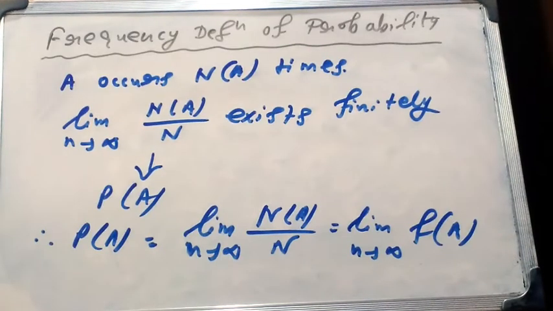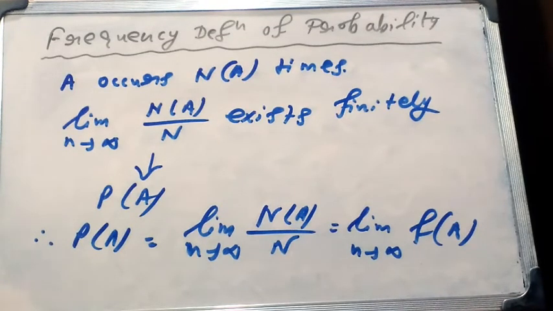After the classical definition, we will discuss the frequency definition of probability. Let A be an event of a random experiment E. Let the event A occur Na number of times when E is repeated n times under identical conditions.